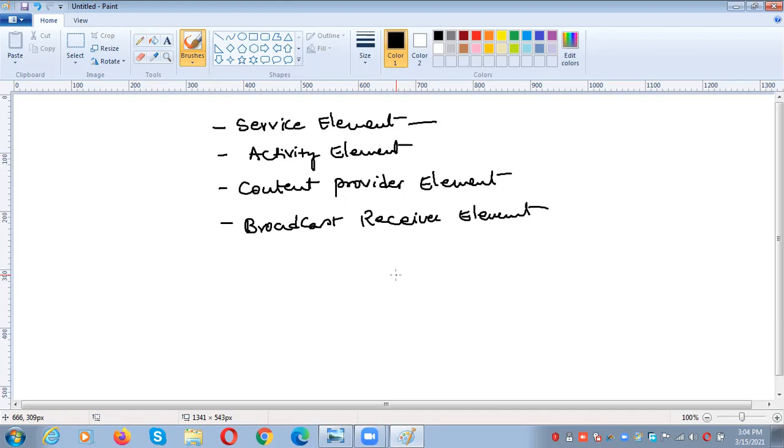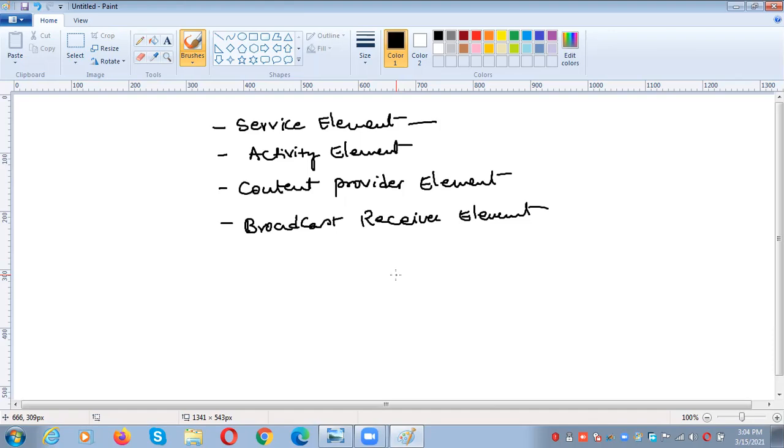The second example is that we are playing music and at the same time we can run C programming. In the background the music plays, and at the same time in the foreground we are working with another document. That is the best example for the service element.